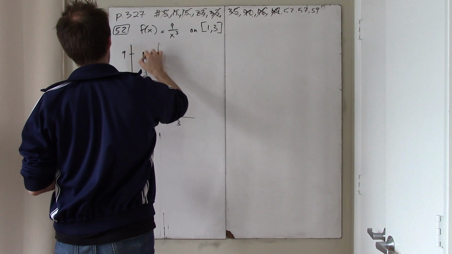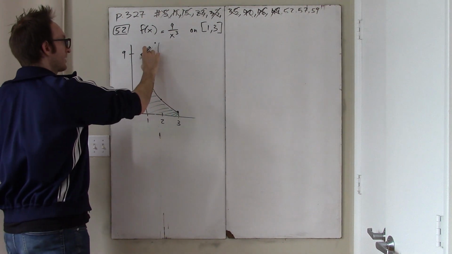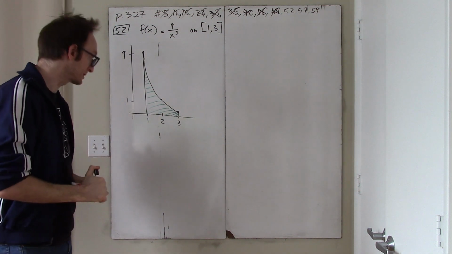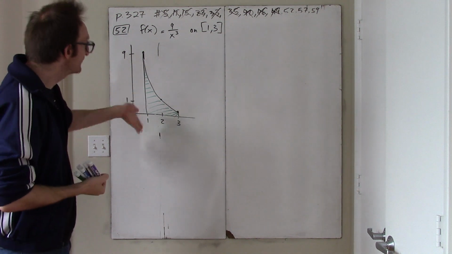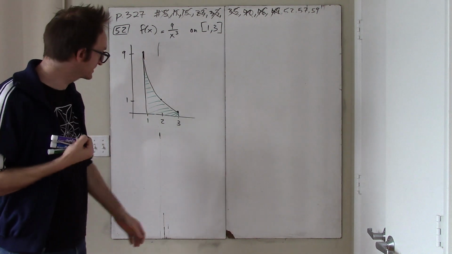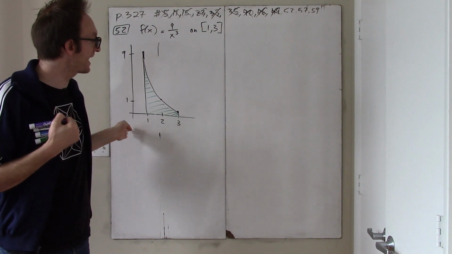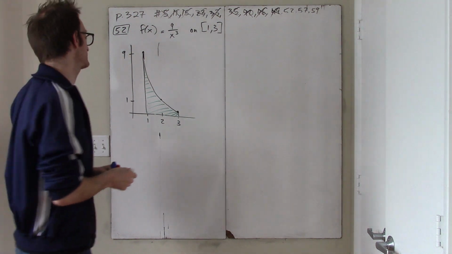The average value of this function on this interval is sort of answering the question, how big is this function on average? And so what we really want to do is somehow add up the infinite number of y values that this function takes on the interval 1, 3, and then sort of divide by the number of x values. Of course, both of those are infinite, so it doesn't really make any sense.